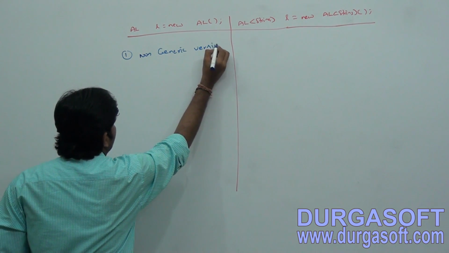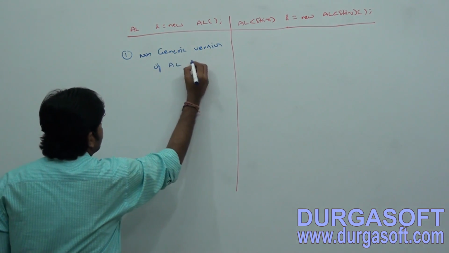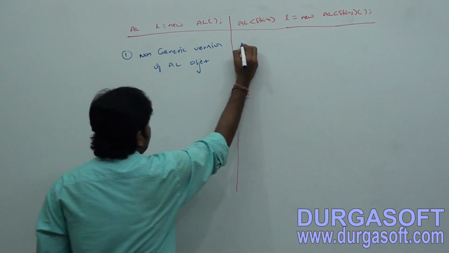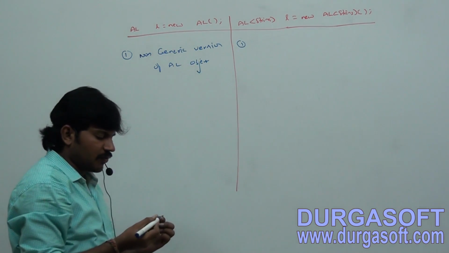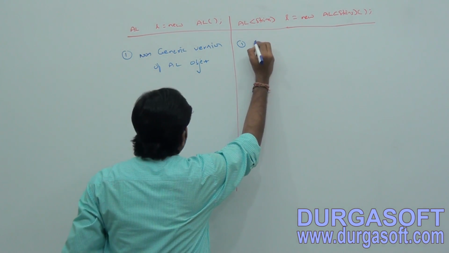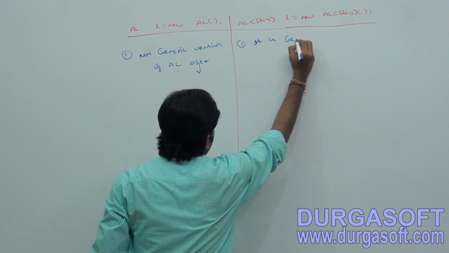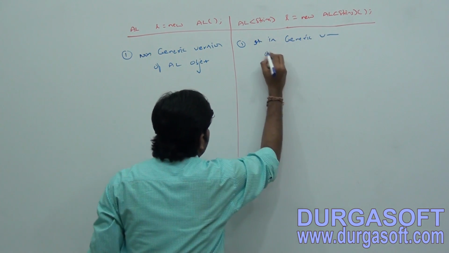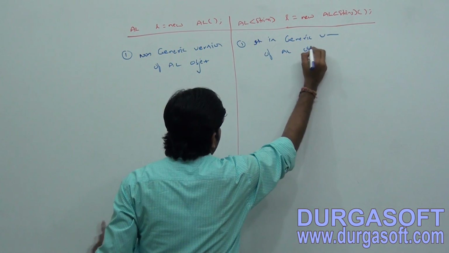Non-generic version of array list object. Sir, what about this one? Is it a generic version or non-generic version? This one, generic or non-generic? It is generic version of array list object.